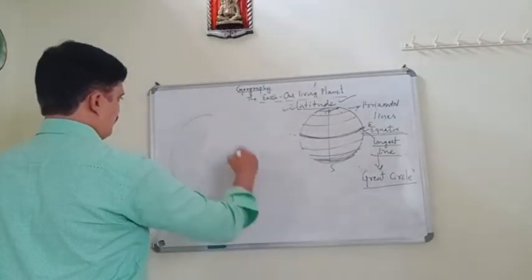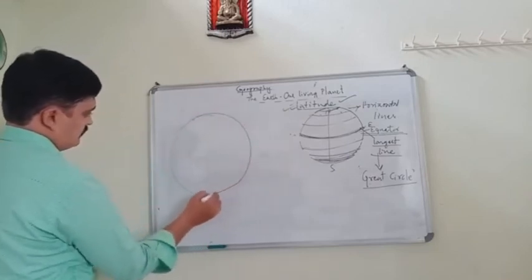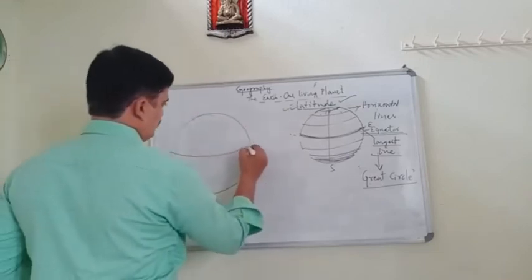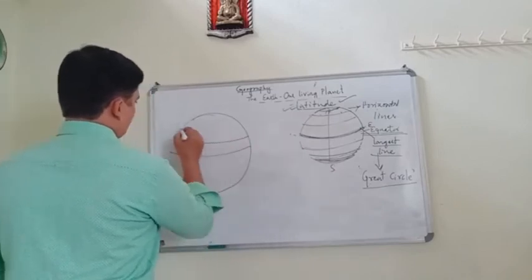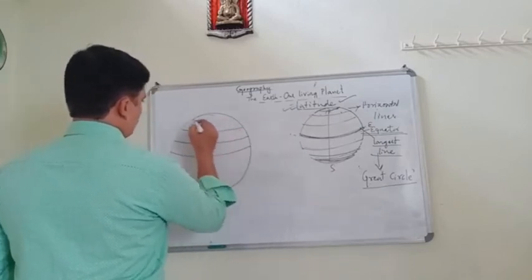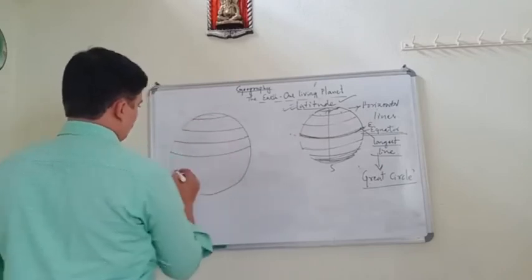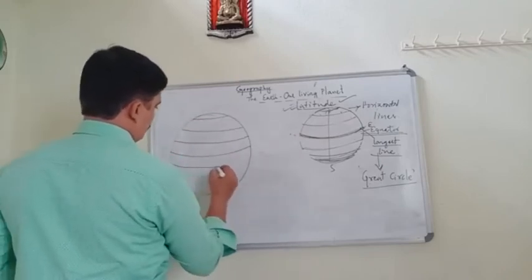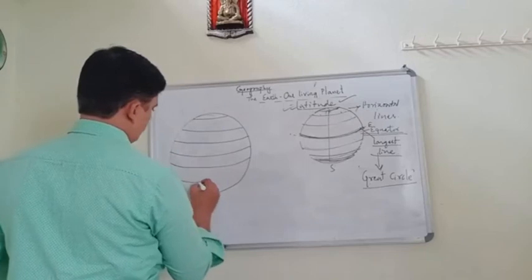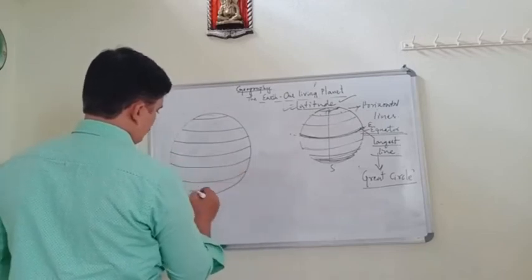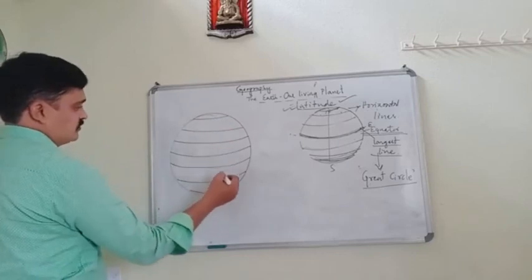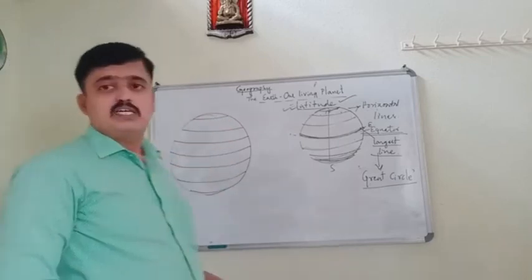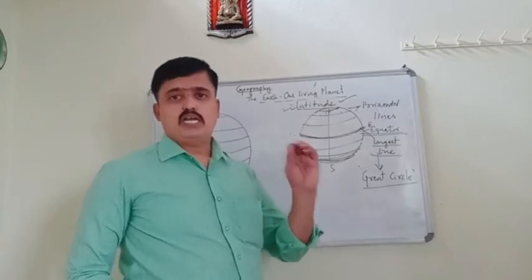Once again I will draw here. Okay, this is the equator. See 1, 2, 3, 4, 5, 6, 7. So there are 7 important latitudes.